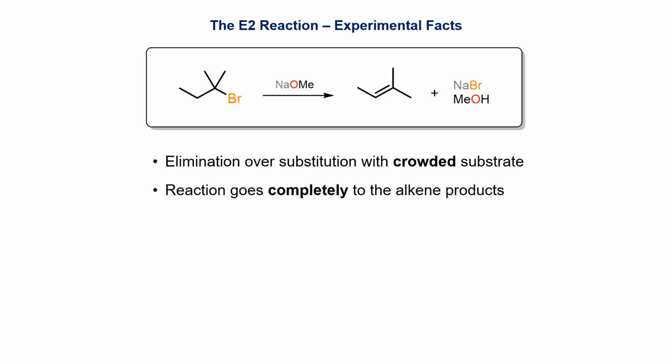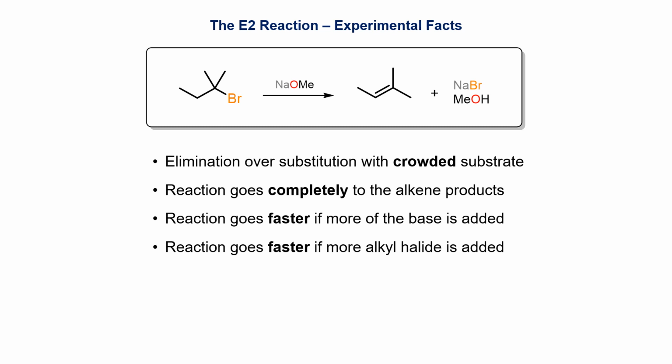This reaction is typically irreversible, with the alkenes being formed completely and not reverting to starting materials. This suggests a process driven by relative transition state energies and not relative product stabilities. The fact that adding more base or more alkyl halide makes the reaction go faster means that the slow, rate-determining step is bimolecular. Evidence so far suggests that this reaction is a concerted, bimolecular process that is irreversible.